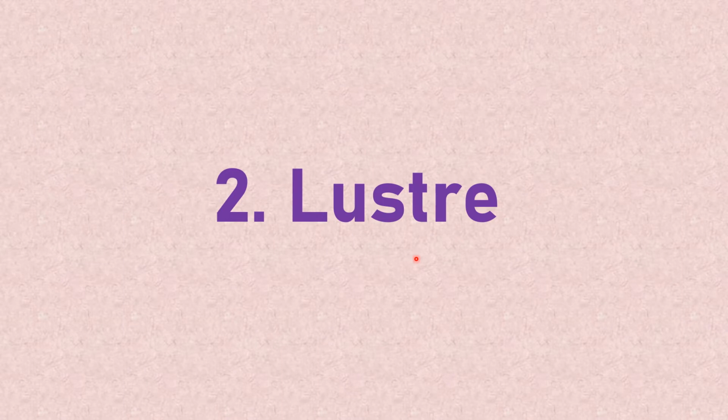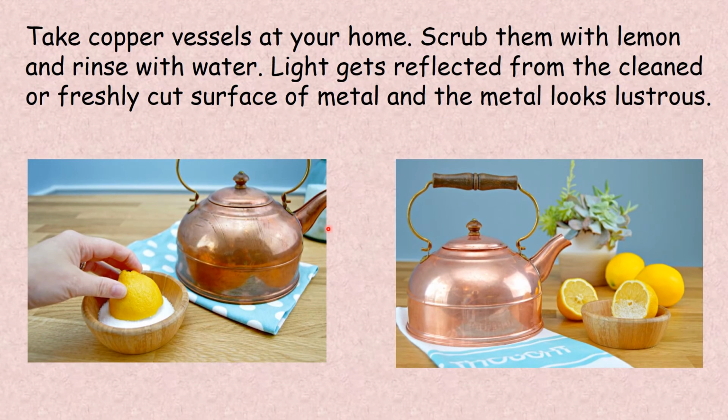Now second property, that is luster. Luster means what? Shine. See, one simple activity which we can do at home. Take copper vessels and scrub with lemon and then rinse with water. Then what will happen? Light gets reflected from the cleaned or freshly cut surface of metal and the metal looks lustrous, means shining. See, before scrubbing how it was and after scrubbing how it will shine. This is the difference.